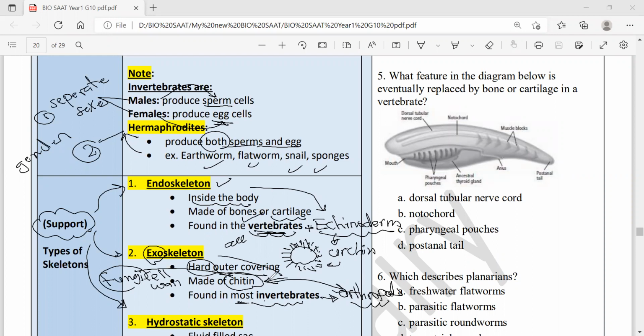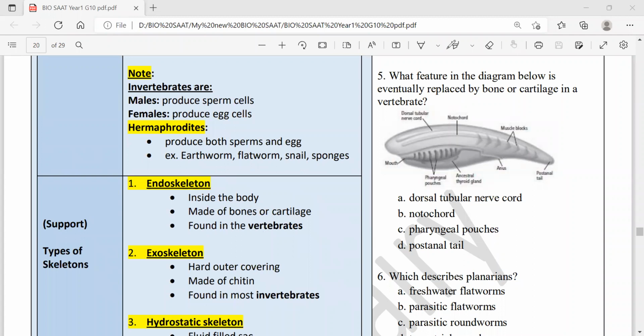Yes. So this is the second time we learn about chitin. Chitin is a polysaccharide molecule, one of the carbohydrates, just like cellulose, starch, and glycogen. All of these are polysaccharides, or complex carbohydrates. Chitin makes the cell wall of fungi and also the exoskeleton of arthropods, which represent the majority of invertebrates. All clear? What else, teacher?